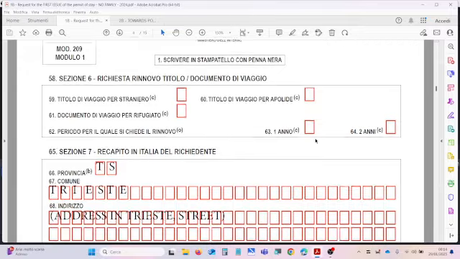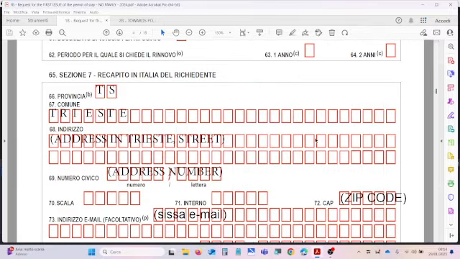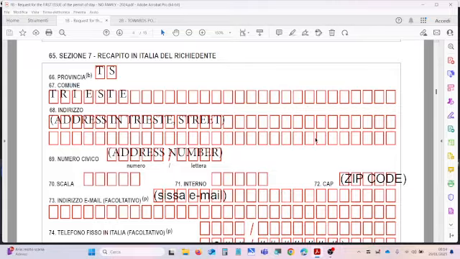Then the third page of the form, very simple. Here you have to enter your address information. So field 66 is the code of the provincia of the big city where you live.